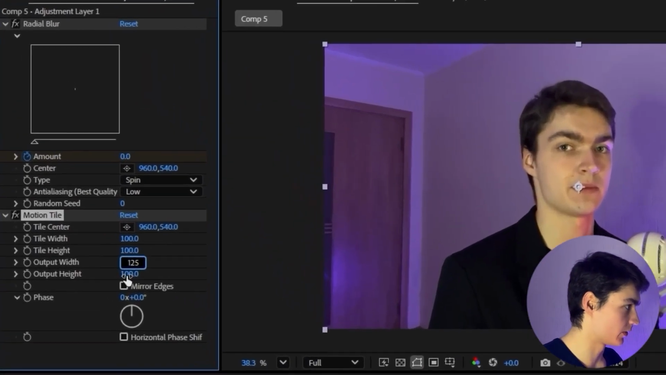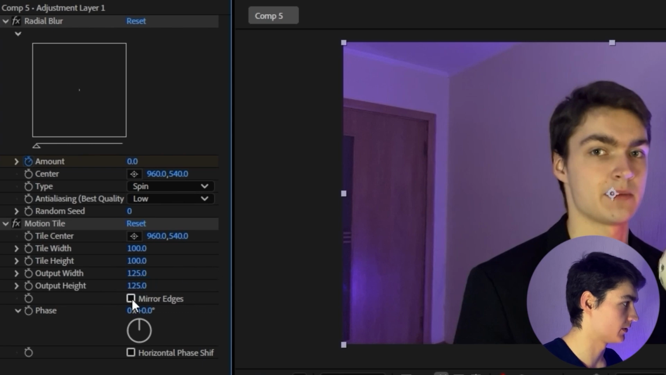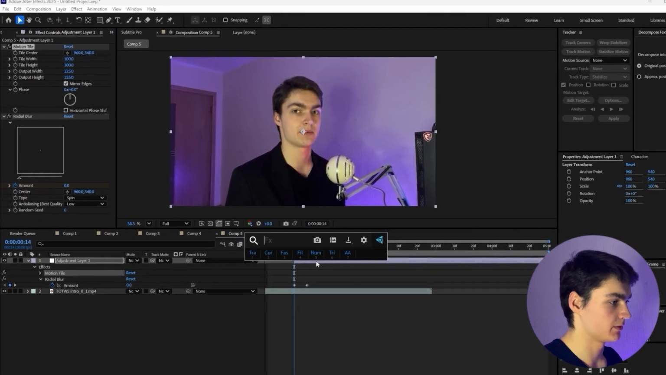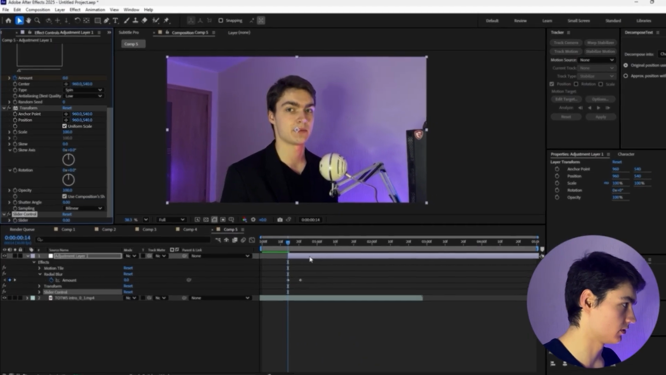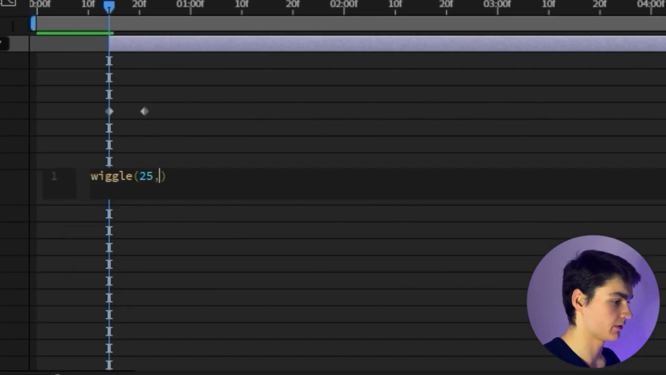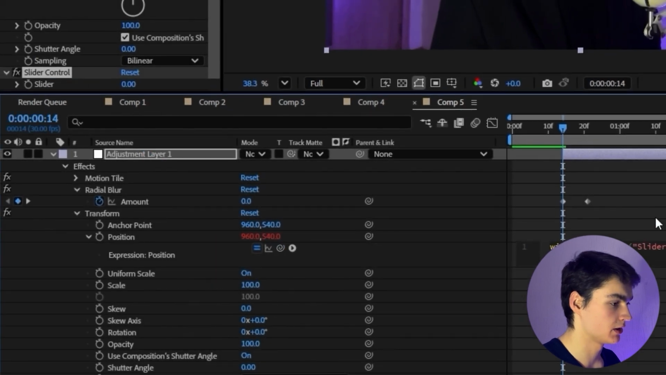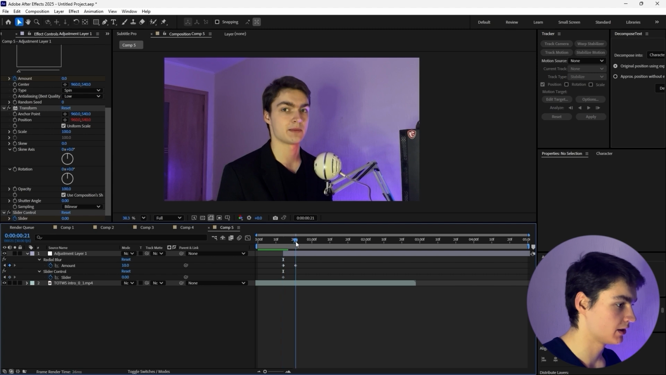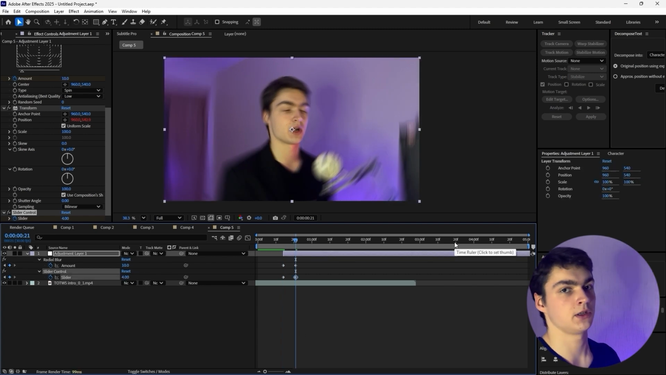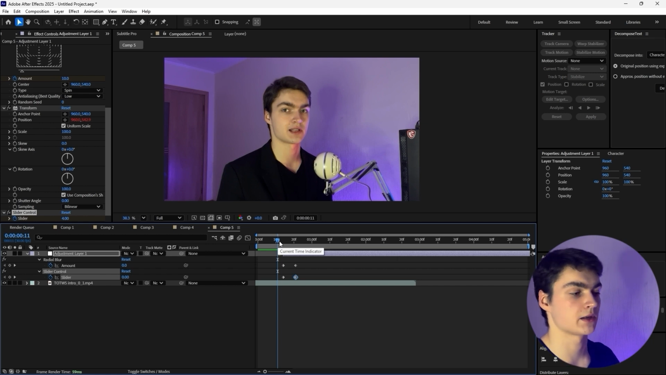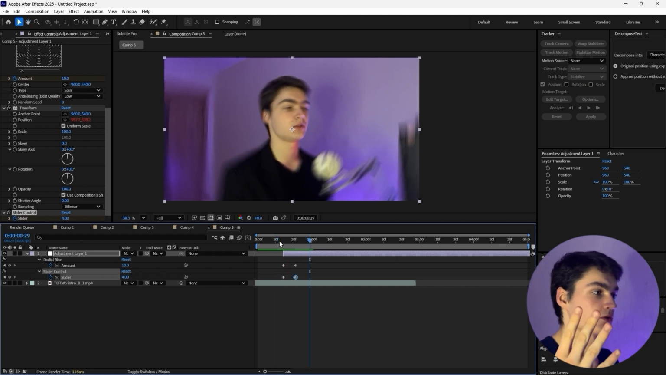First of all, output width 125, height 125, mirror edges, place it at the top of the list. We're going to apply transform effect, slider control. We're going to press Alt key to position and write wiggle 25, comma, and select this whip tool and place it on the slider. Now, when we animate, set the keyframe to slider to, let's say, 4, the screen is going to shake itself. So this is a good example of how you can combine effects together to create a look of that screen is shaking.